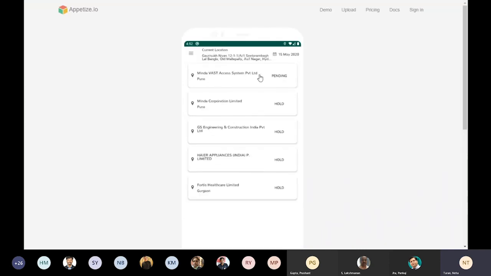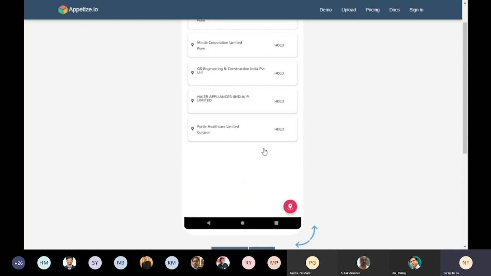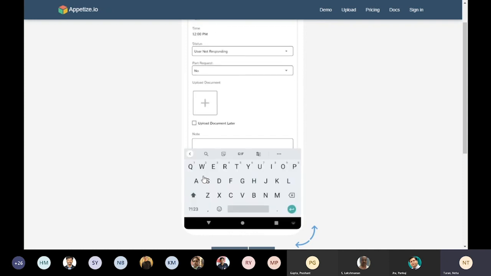Now you can see for the particular customer, I have made a visit. The status has been changed to pending. It means that I have been there and I'm doing some work. The rest of the tickets are still in hold state. Once I check out, it will ask me whether the ticket has been closed or it is still in hold, pending with OEM, under observation. These are the multiple options we have made available for any engineer. They can opt for any option and leave a note like, I waited there for 1 hour, the customer didn't show up, or something like that.